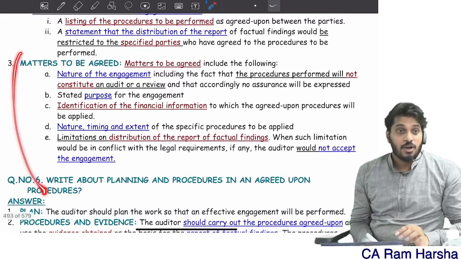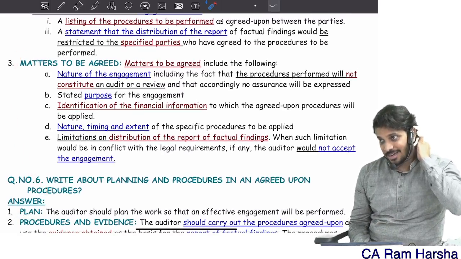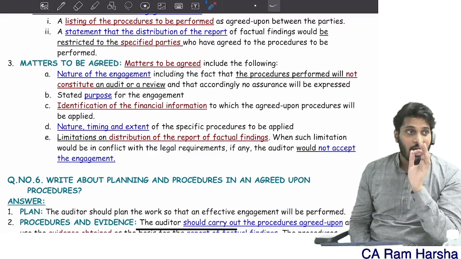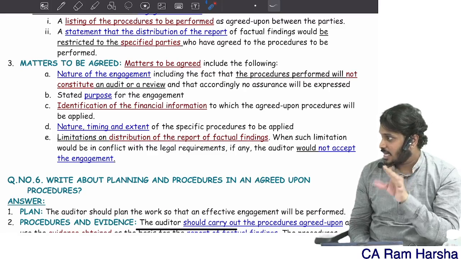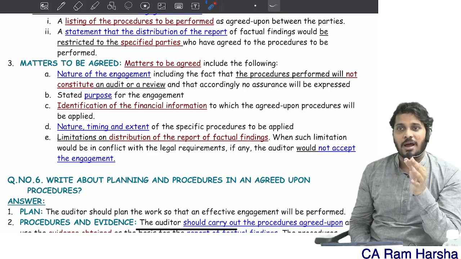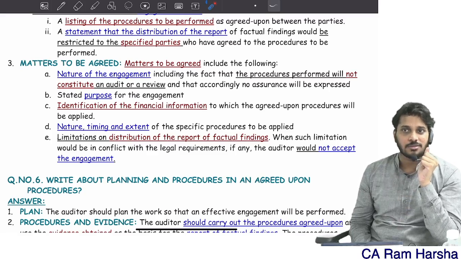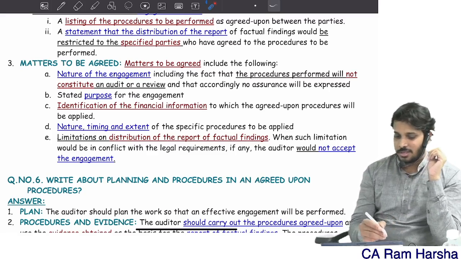They may ask you, what are the matters to be agreed in an engagement to perform agreed upon procedures in relation to financial information? They'll ask you this question. What are the matters to be agreed? You need to write this answer. It's a 4 marks question. Are you clear?